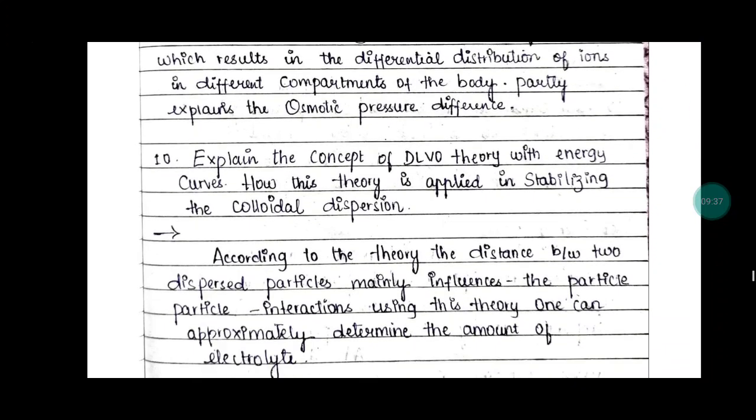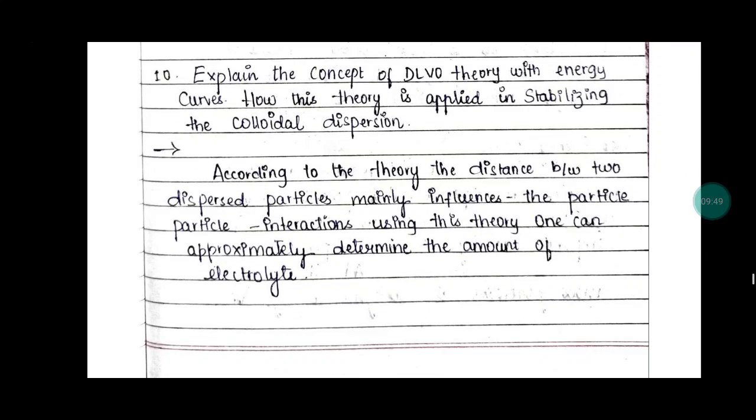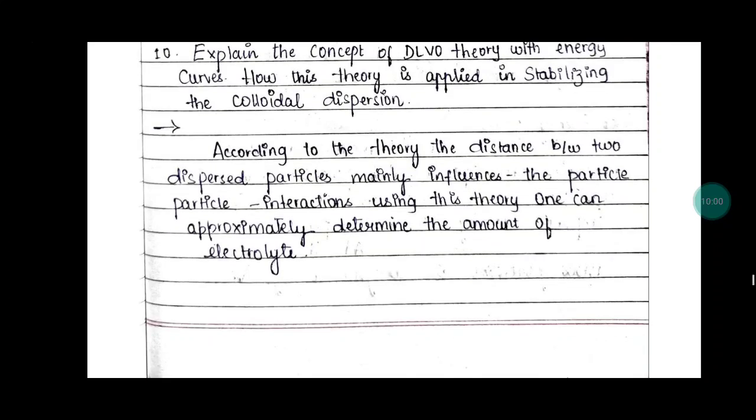Question number 10: explain the concept of DLVO theory with energy curves. How is this theory applied in stabilizing colloidal dispersion? According to the theory, the distance between the two dispersed particles mainly influences the particle-particle interaction. By using this theory, one can approximately determine the amount of electrolyte.